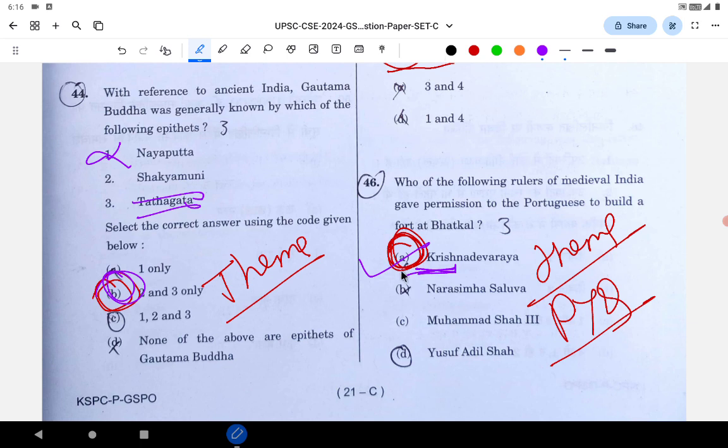It's an important PYQ theme. Vijayanagara and Krishnadevaraya: if you don't believe what we are saying, don't neglect it. Sit for 1 or 2 days, take the PYQs and go through them. You will find in the last 10 years at least 4 to 5 times questions on Krishnadevaraya and Vijayanagara have been asked. Let's go to the next.